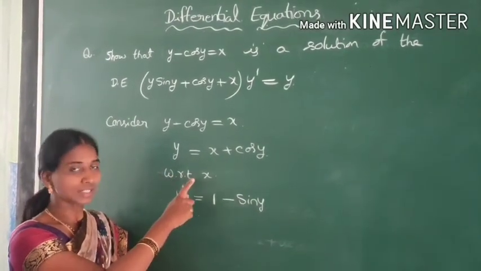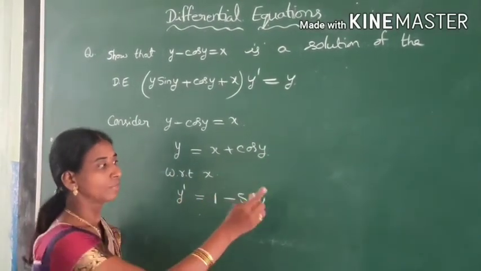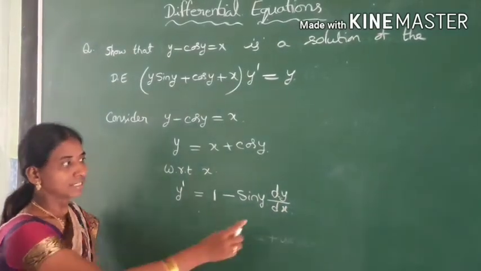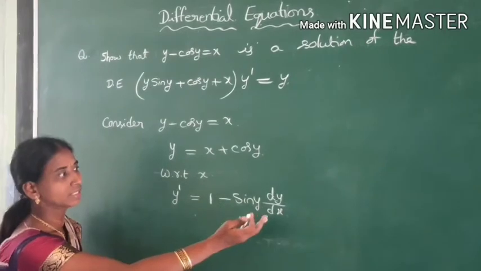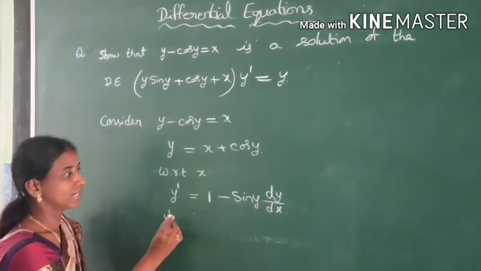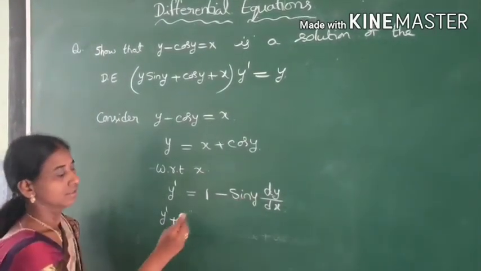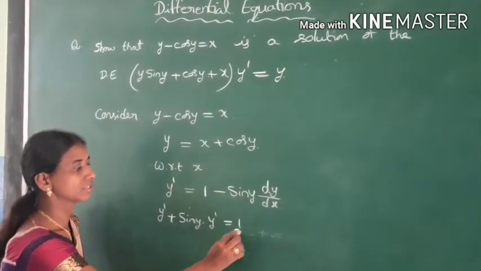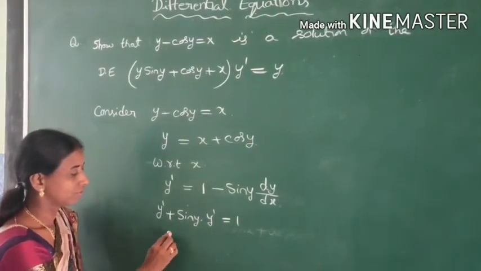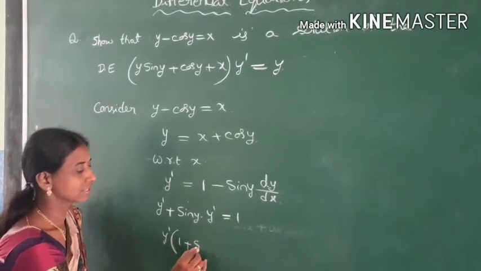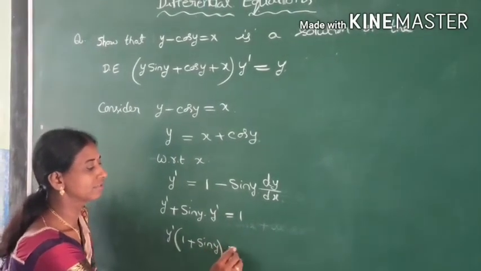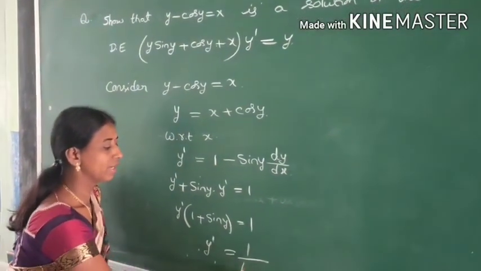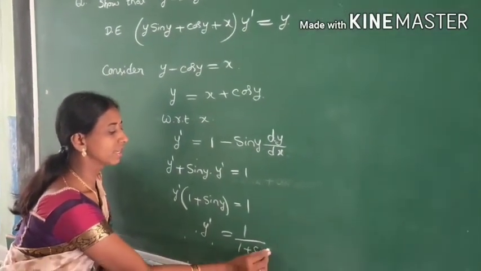Since we are differentiating with respect to x, the derivative of y becomes dy by dx, that is nothing but y dash. Bring that term this side. y dash plus sin y into y dash is equal to 1. Take y dash common: y dash times (1 plus sin y) is equal to 1. So y dash is equal to 1 by 1 plus sin y.